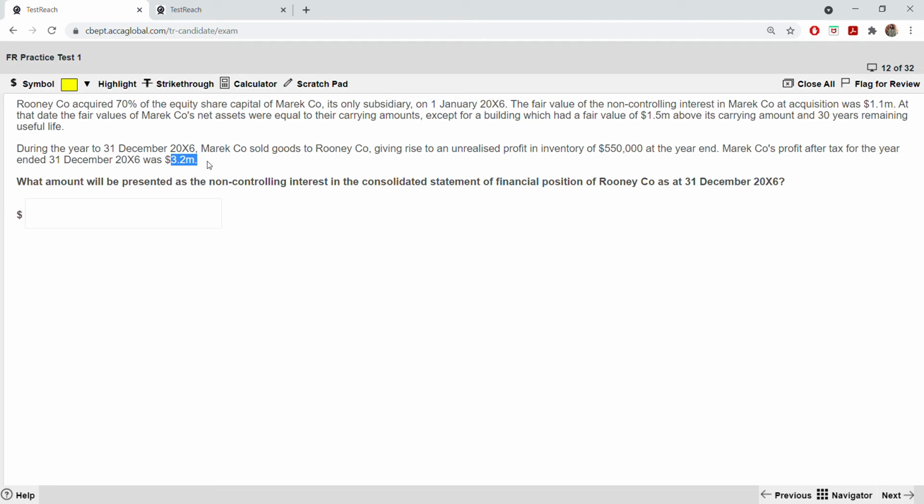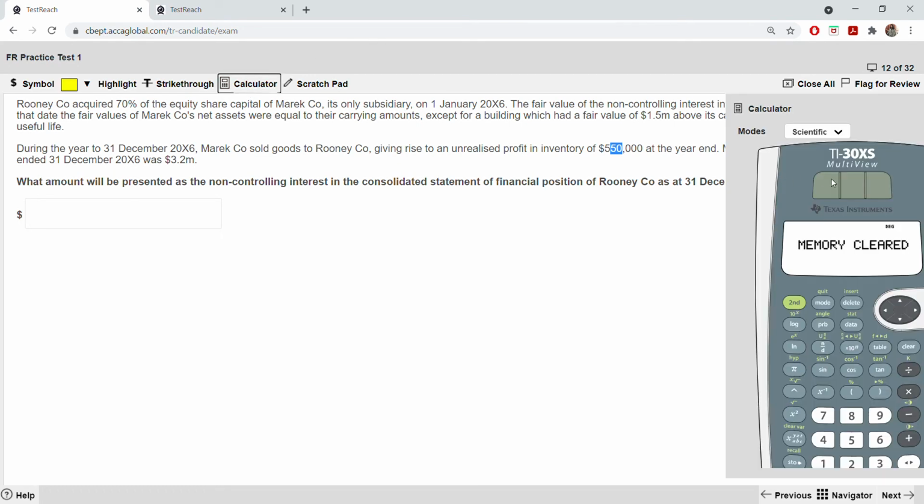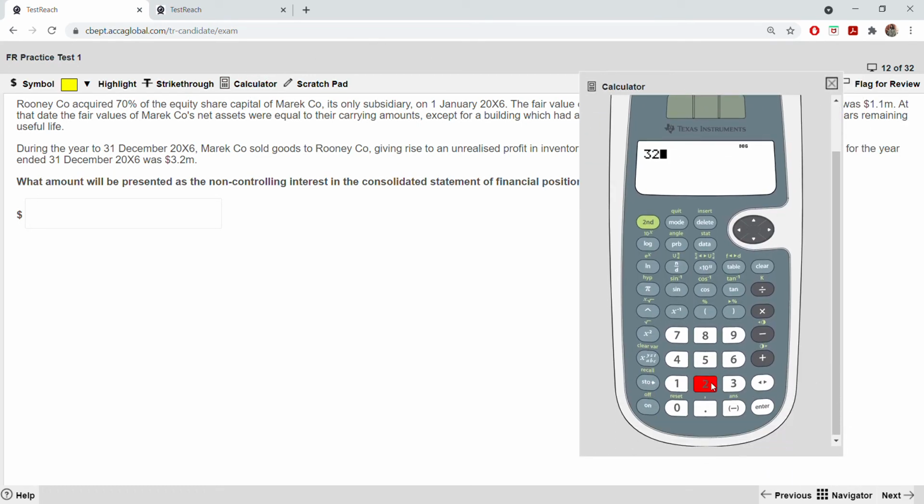Okay, 3200 minus depreciation. Depreciation is how much? What was the value for the fair value of building? It is 1.5 million, which will be divided by how many years? 30 years, because 30 years remaining useful life. So 1.5 million divided by 30 is 50. Okay, so 3,200, the profit, minus the depreciation 50, minus unrealized profit. Unrealized profit is 550,000. So it will be 3,200 minus the depreciation 50 minus the unrealized profit 550.